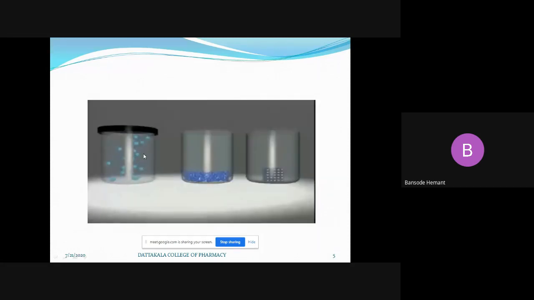Gases have no definite shape, no definite volume, no intermolecular force of attraction, and too much space between the molecules.